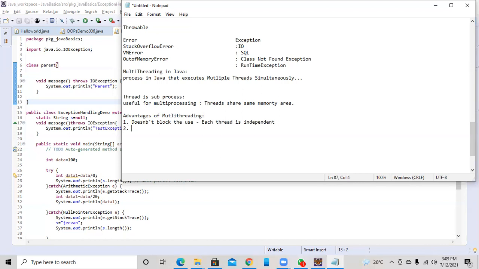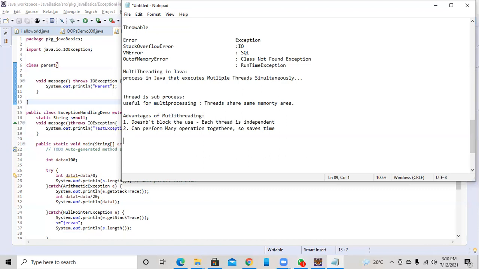The second one is you can perform many operations together, so it saves time. And the third one is that threads are independent, so it does not affect other threads if an exception occurs in a single thread.